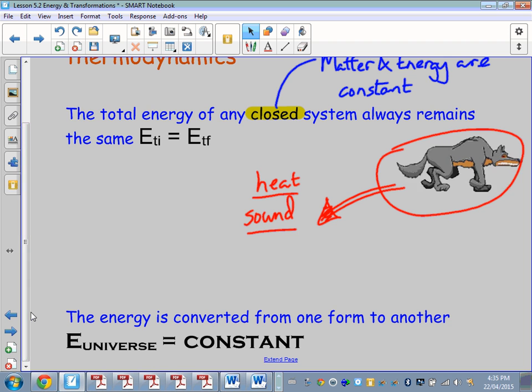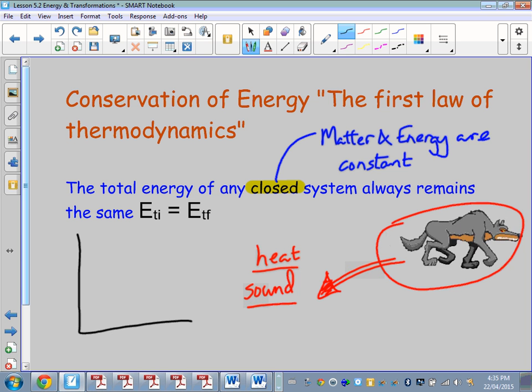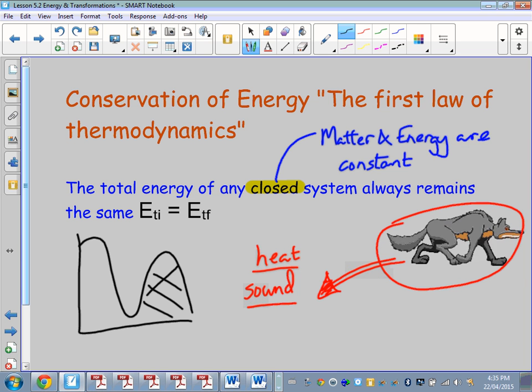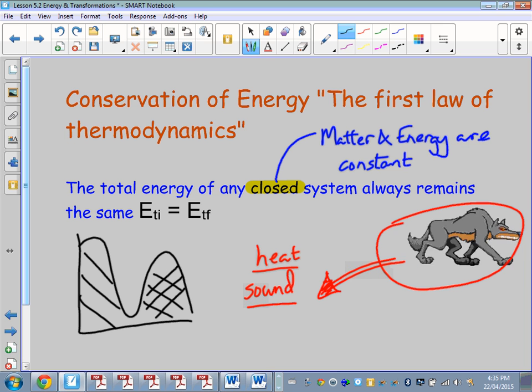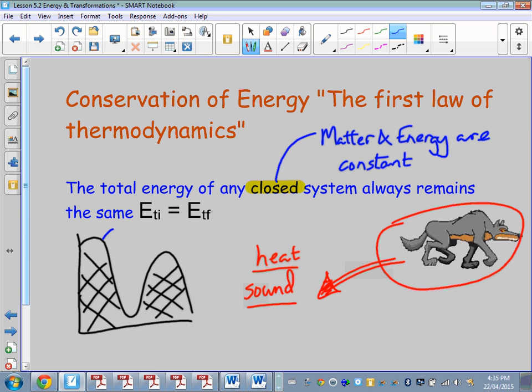So what would be an example of a closed system? Well, a good example would be maybe a roller coaster. You've got the roller coaster set up, and we're assuming that there's no loss of energy through heat and sound. We have to work on assumptions here, like in many of the fundamental basic physics. And we have a carriage here.